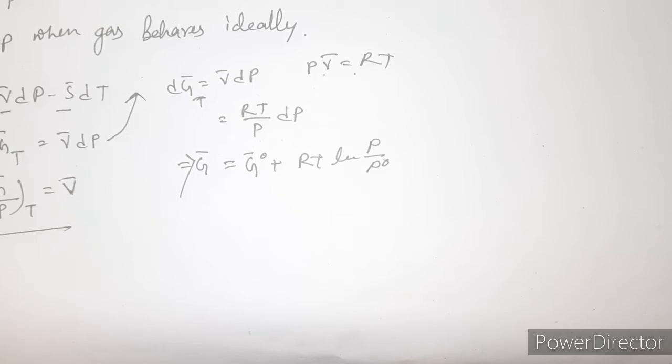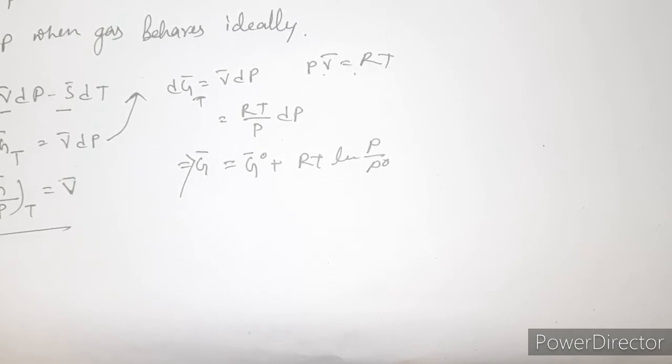So when the gas behaves as a real gas, then what is the equation for the molar Gibbs free energy?